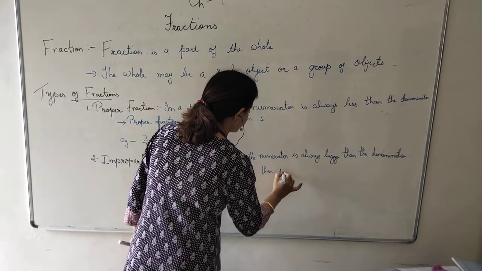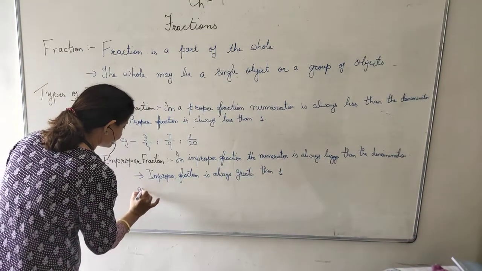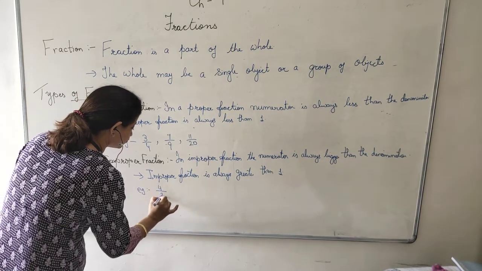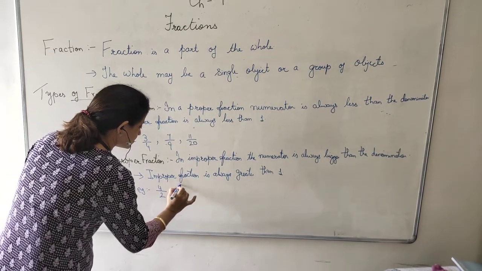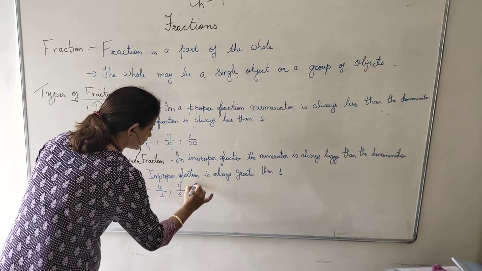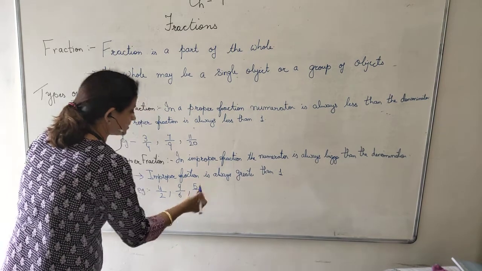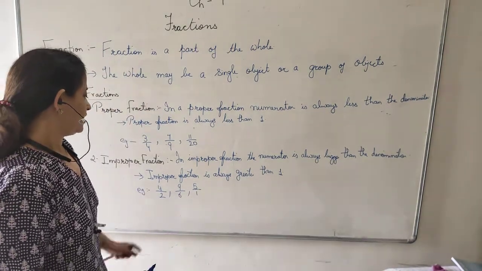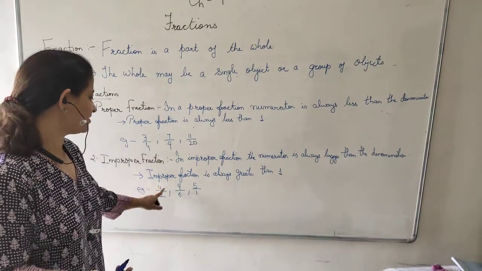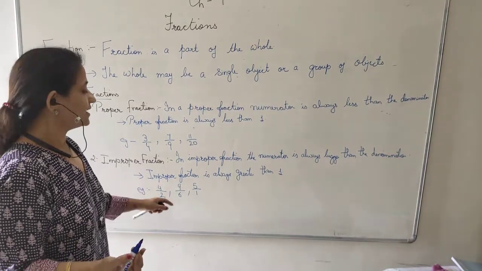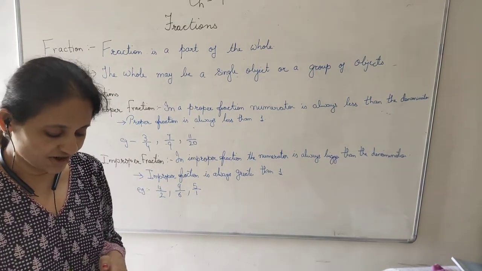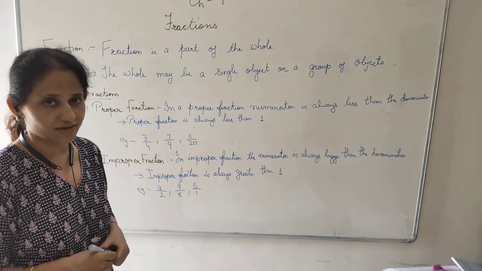Greater than 1. For example, suppose 4 upon 2, 9 upon 6, 5 upon 1. In all these cases, the numerator is bigger than the denominator, and so they are called improper fractions, and improper fractions are always greater than 1.